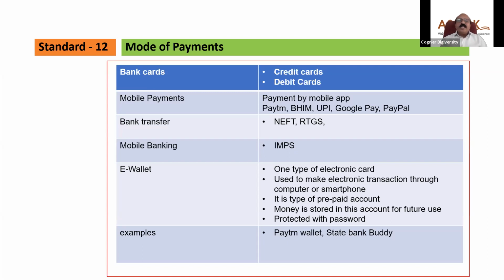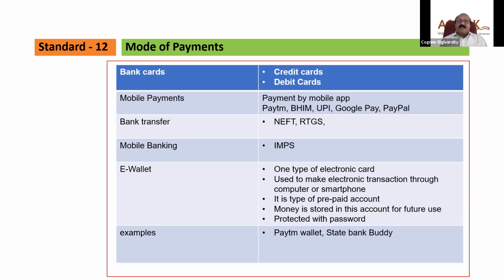What is the difference between NEFT and RTGS? RTGS is real-time gross settlement. In this case, the amount is large, about 2 lakh rupees. If you want to transfer that much, you can use RTGS. Up to 2 lakh rupees, you can go with NEFT.